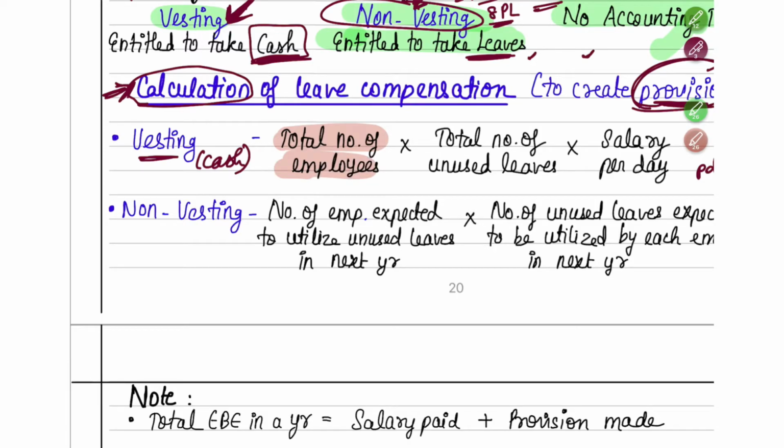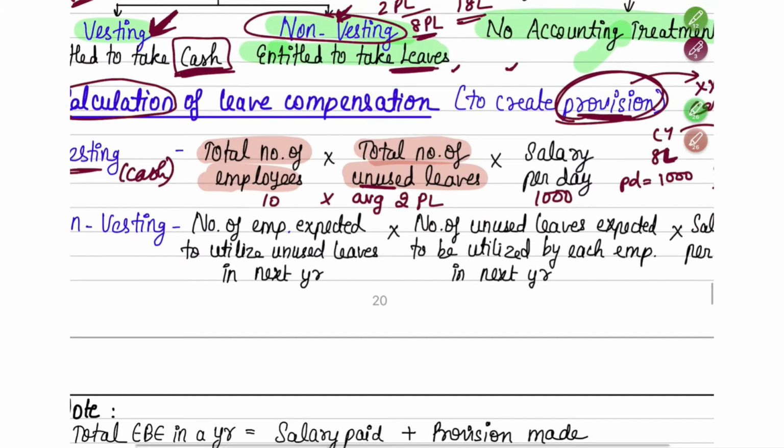So here you have to take the total number of employees, all the employees who have unused leave balance. See how many total unused leaves they have. Suppose there are 10 employees, and each employee on average has 2 days of paid leave balance which they have not used until the year end. Their salary per day is suppose 1,000 rupees. So next year, how much will you have to pay? What will be the leave compensation provision? 10 employees, 2 days of leave each, and 1,000 rupees. That means 20,000 rupees in total you have to make a provision for, which you will pay next year.